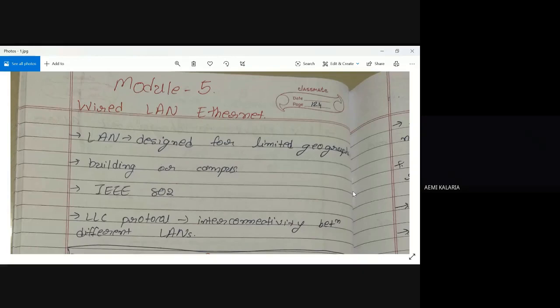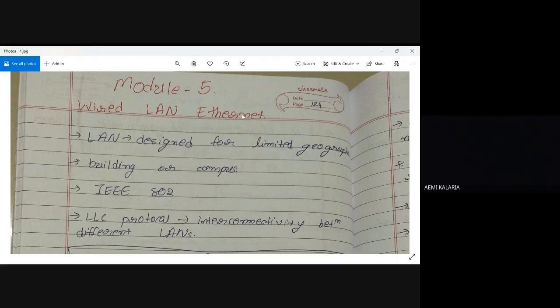With module 5, first I'll start with wired LAN Ethernet. In module 4, two topics are remaining, but I'll complete them in parallel. First one is regarding classless addressing, DHCP, and NAT. Two, three topics are remaining. In parallel, I'll complete it. But today I'll discuss wired LAN Ethernet.